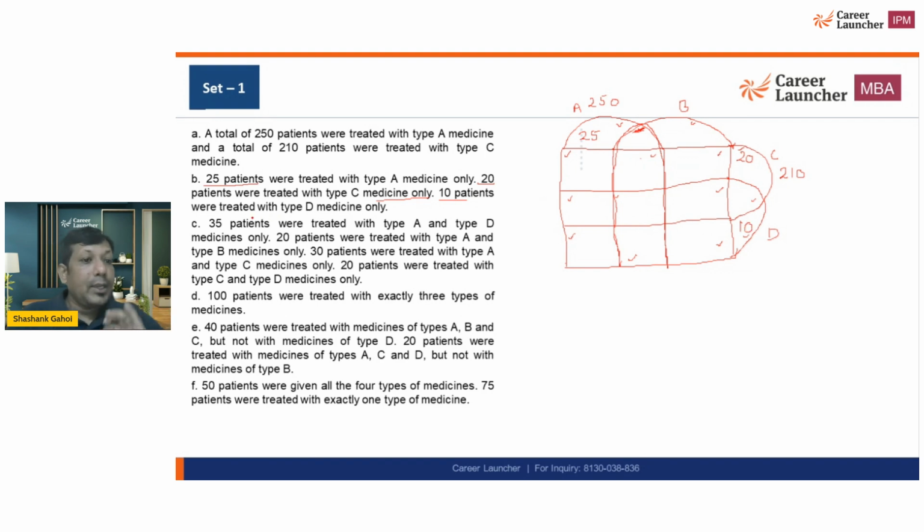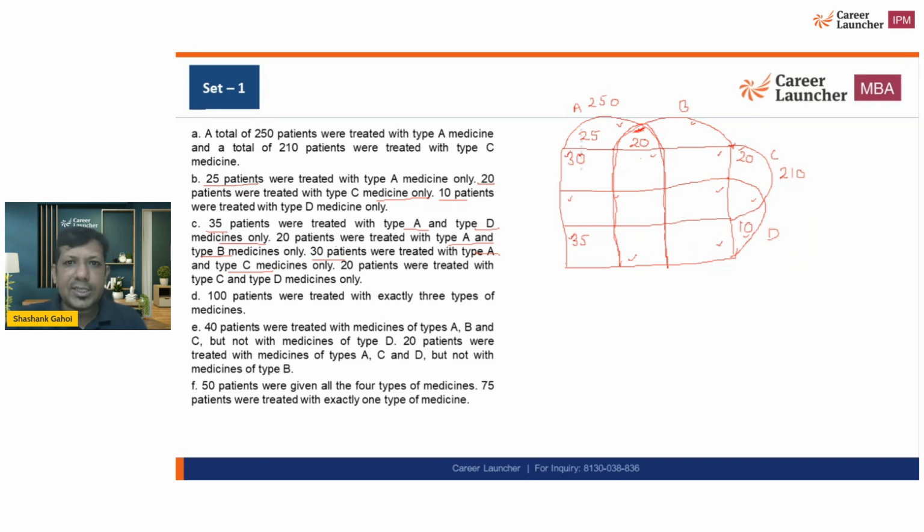Now 35 were treated with A and D only. Okay. So this value comes out to be 35. That is A and D only. And this is, I know, that is 35. 20 are treated with A and B only. So A and B, this value is given to us as 20. Okay. 30 are treated with A and C only. So A and C only is 30.